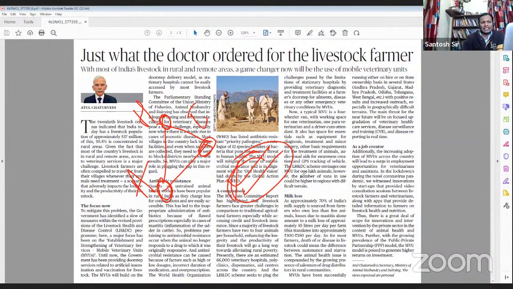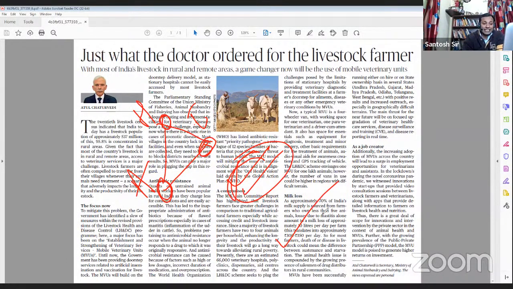And then the article talks about the losses which the livestock sector in India is incurring because of these animal diseases. It says the loss is around 10 liters of milk per day for a farmer in the dairy sector.